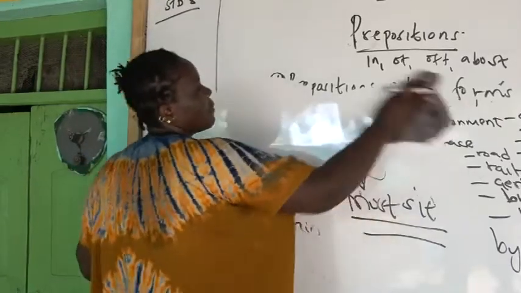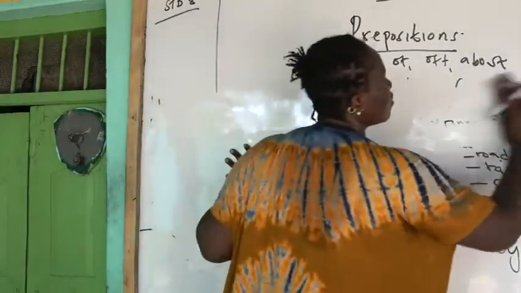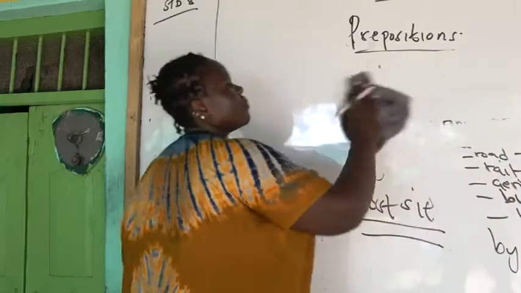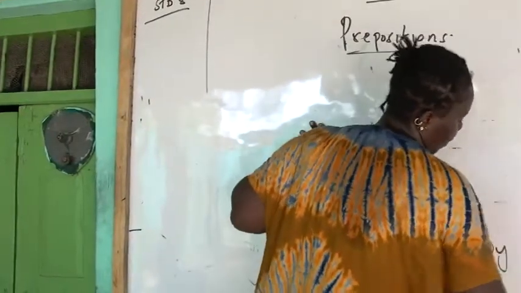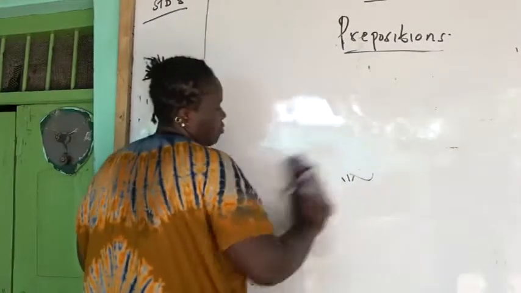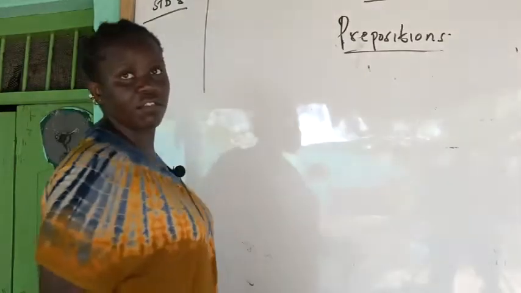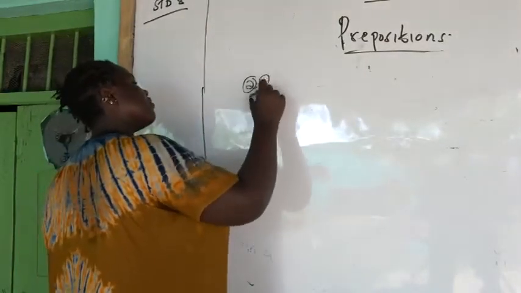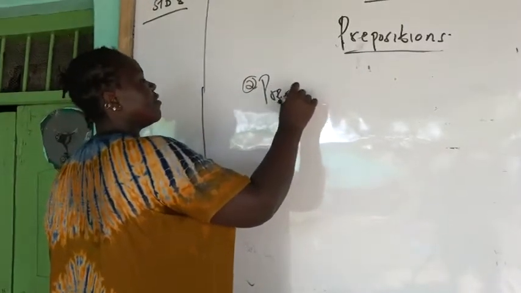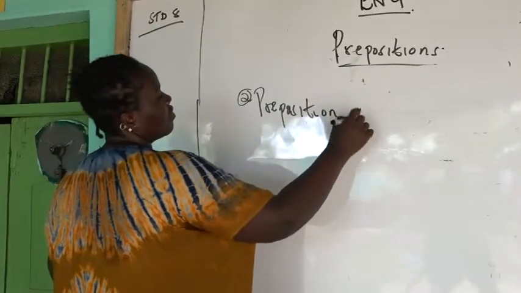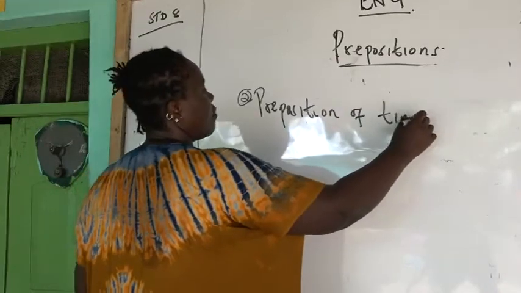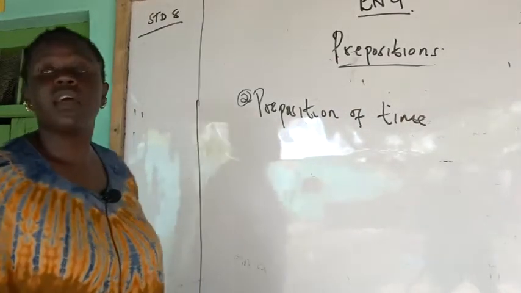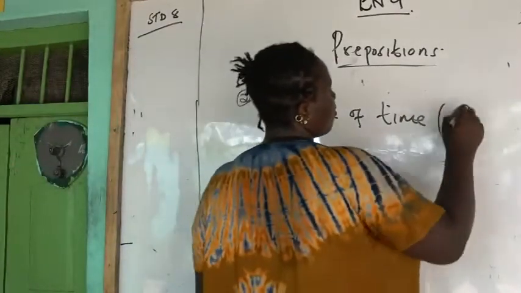So preposition number 2. Number 1, we talked about prepositions of forms of transport. Then number 2, we are going to talk about prepositions of time. And when I talk of prepositions of time, I'm going to talk about for and since.